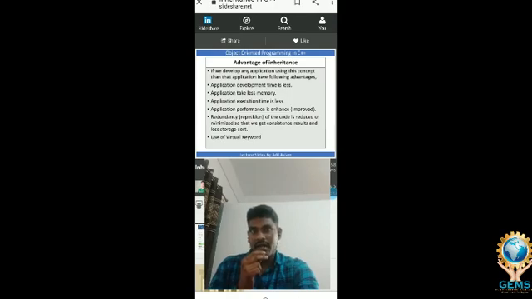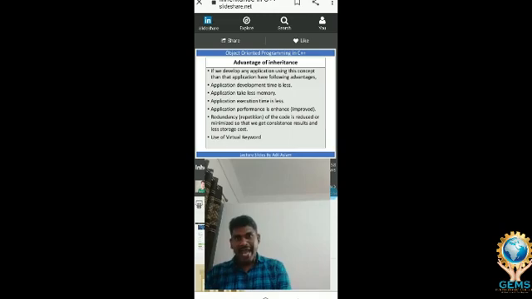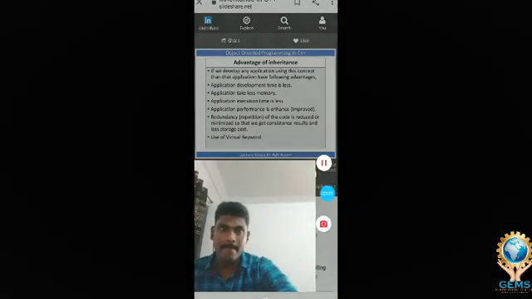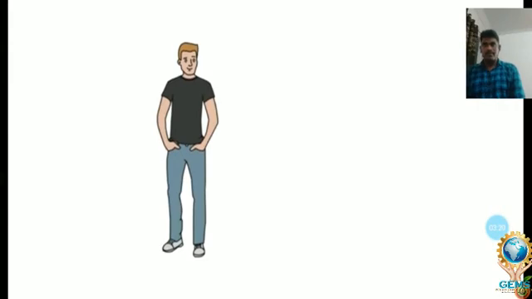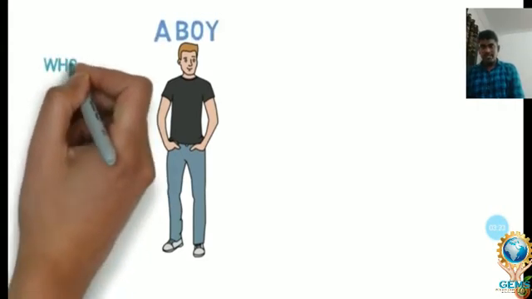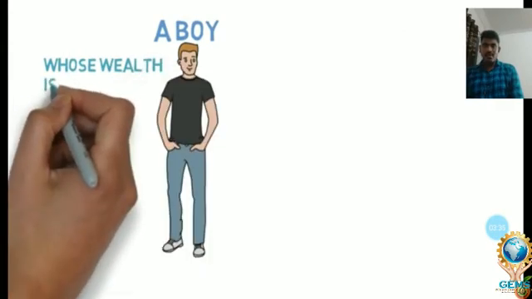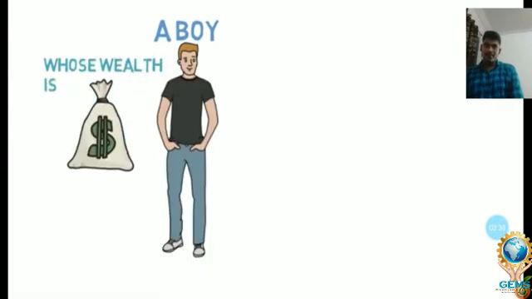And the fifth advantage, redundancy of the code is reduced or minimized, so that we get consistent results and less storage cost. These are all the advantages of inheritance. So let's see the animated video that explains the concept of inheritance in C++. Understand the concept of inheritance by seeing the diagrams on display.